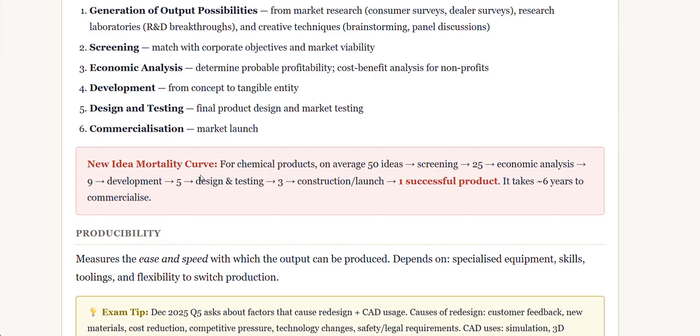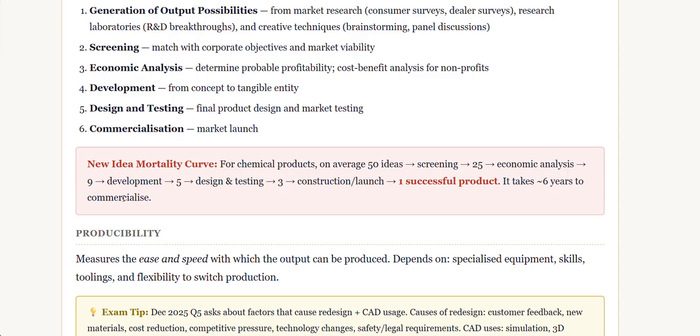So, in the new idea mortality curve for chemical products, an average is 50 ideas. Here we are giving an example for chemical products. From 50 ideas, we would be screening and selecting 25. After that, we do the economic analysis and select maybe 9 or 10, and we do the development.